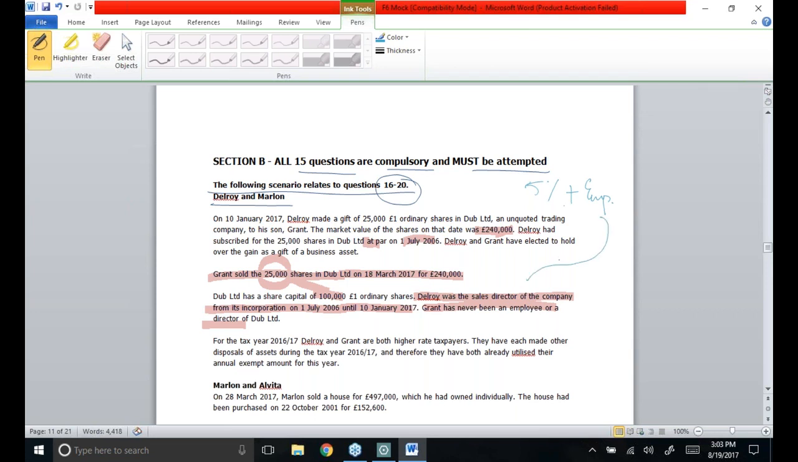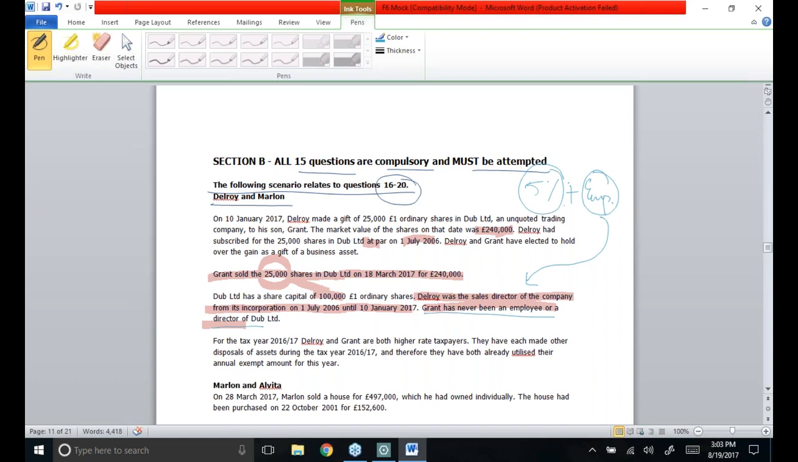Could you see that Delroy was the sales director and he was holding 5% of the company? So he could get entrepreneur relief, but Grant could not get entrepreneur relief because the shareholding is supposed to be significant, but he had never been an employee. And above all, he did not retain the shares for a significant time period.